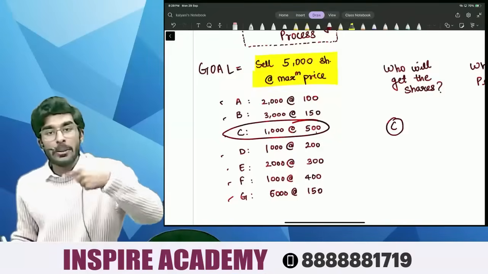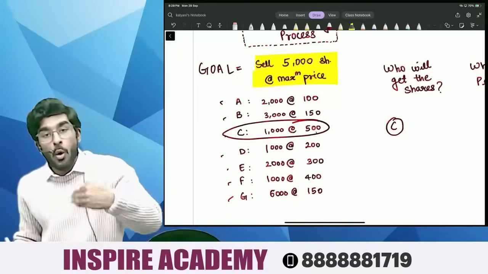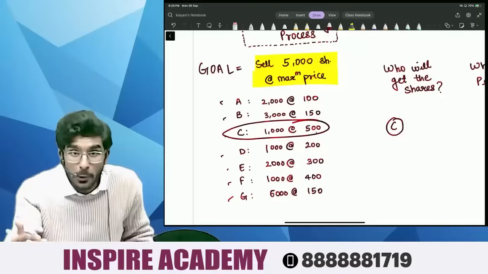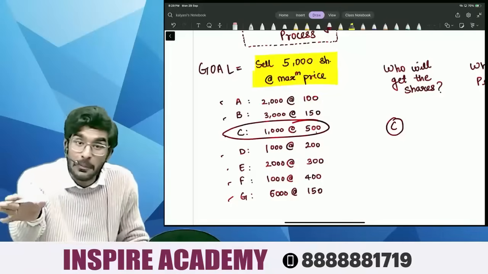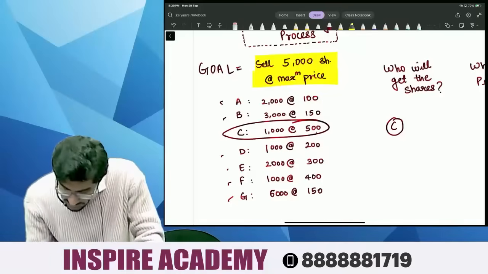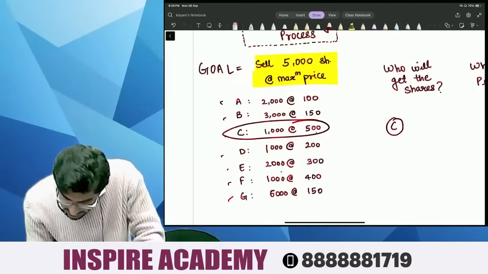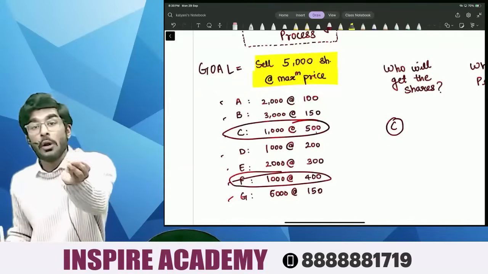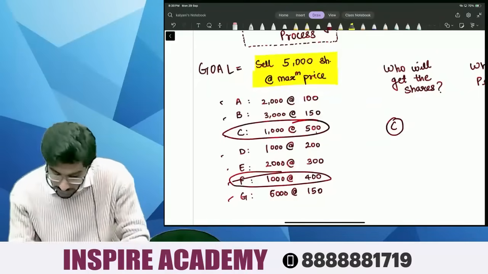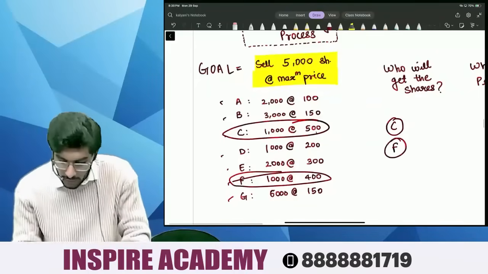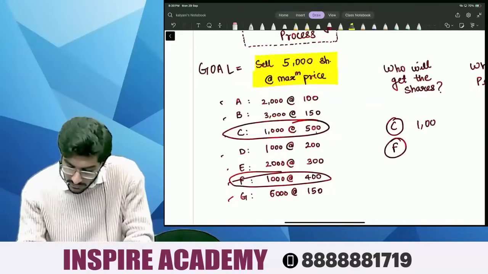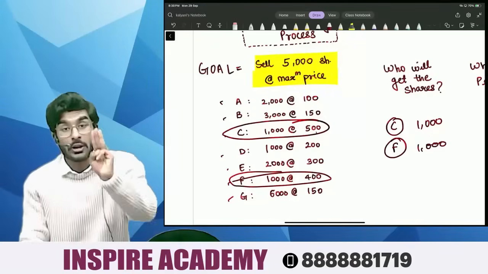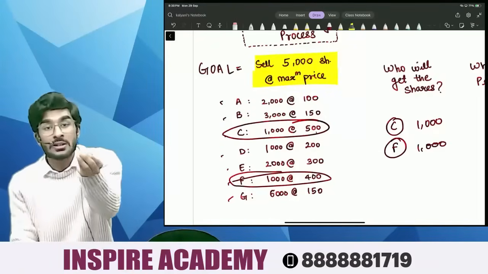So now the important question is, after C, to whom will I sell my shares? After C, who is willing to purchase my shares at the maximum price? It is F, who is willing to pay 400 rupees for 1000 shares. Now C is willing to purchase 1000 shares, and F is also willing to purchase 1000 shares. Now I have 3000 shares remaining to sell.